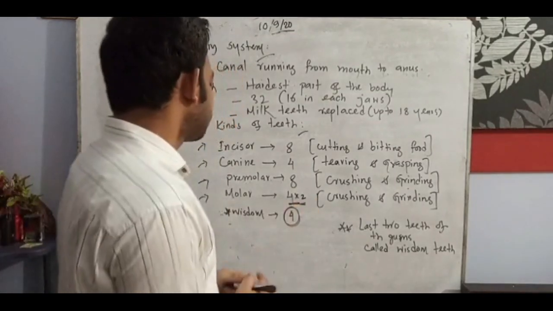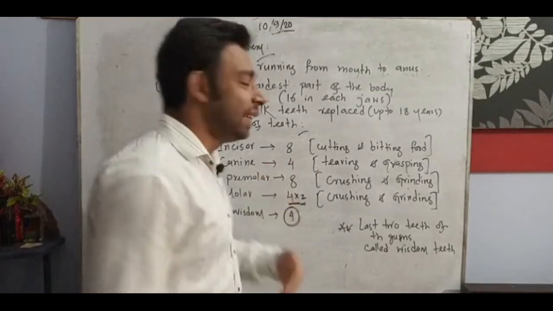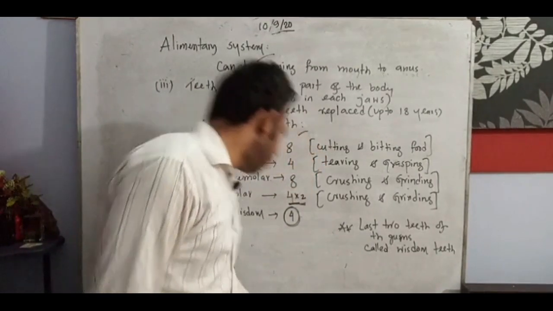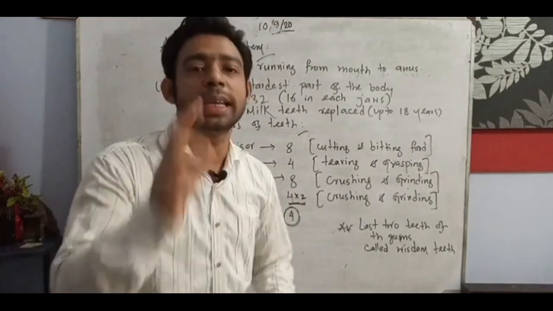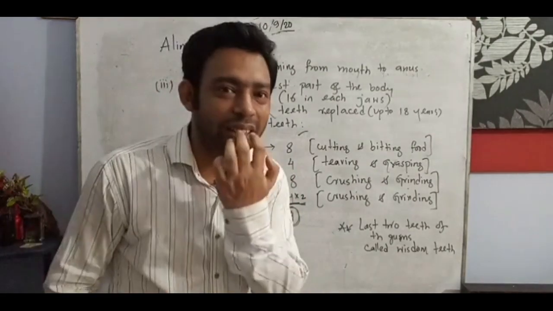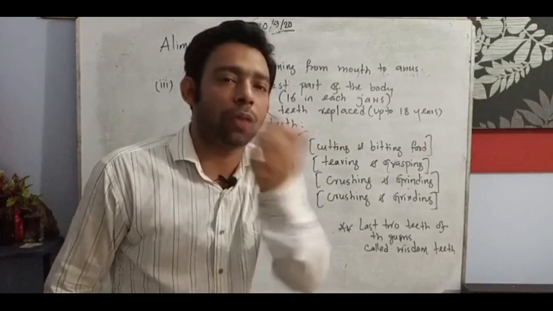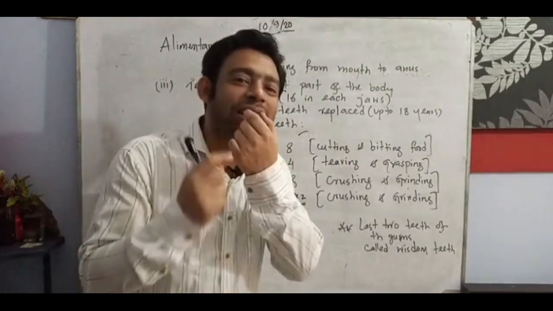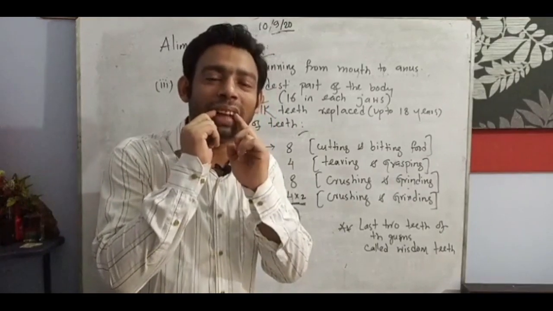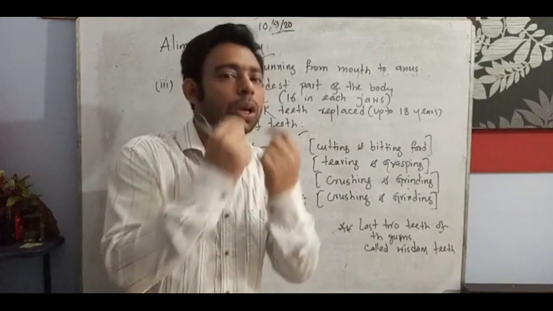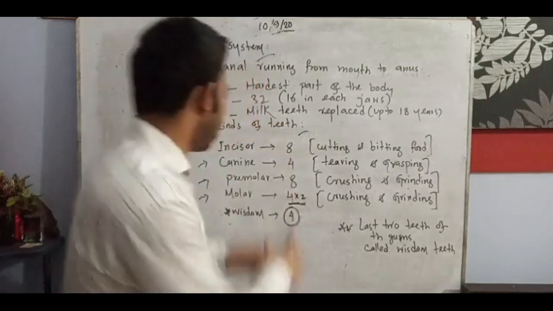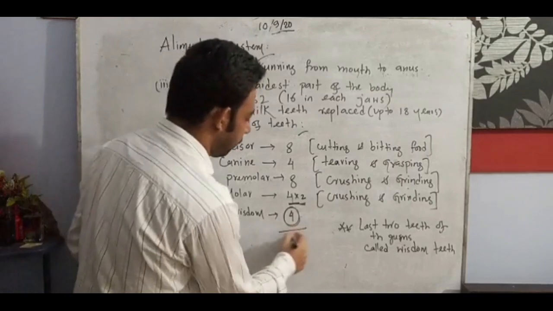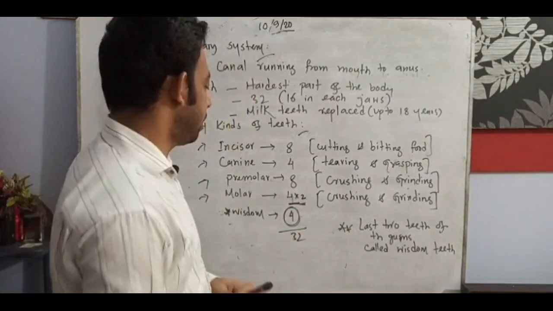Okay, then premolar done, then canine, and the incisors. First look here: the big 4 upper, lower 4, 8 incisors. Then after the incisors, the canine is beside them, a single 1, 1, 2, upper 2, lower 2, 4. Now count: 8, 12, 20, 28, 34. Total 34 teeth. I can remind you once again.